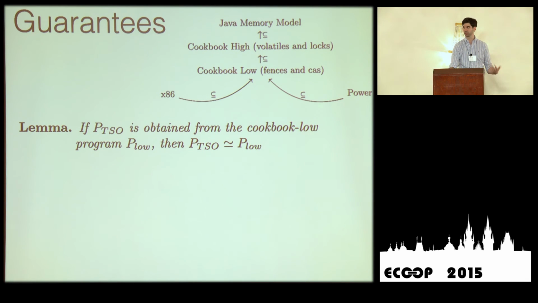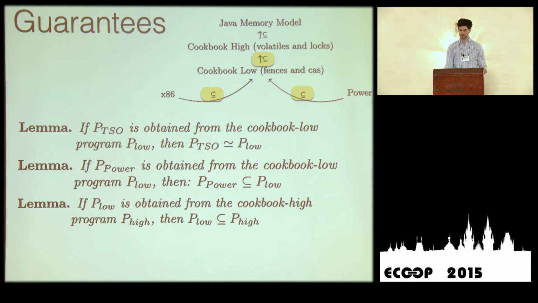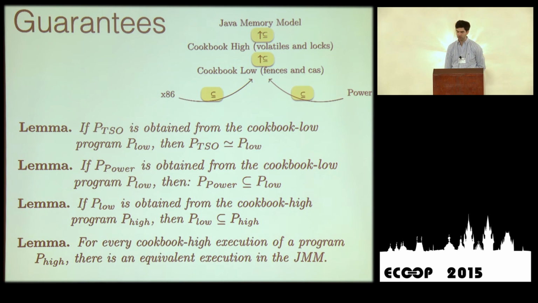So in terms of results, guarantees that we provide, I'm just going to state the lemmas, but basically you can follow the picture on the right-hand side. One says that every TSO behavior, that is x86, is included in any behavior of Cookbook Low if you follow the recipes. Same thing for Power. If you follow the recipes from Cookbook High to Cookbook Low, then every behavior of Cookbook Low is embedded into a behavior of Cookbook High. And finally, the semantics of Cookbook High is sufficiently strong that it is guaranteed to be included in the semantics of the Java memory model, the formal definition of the Java memory model.